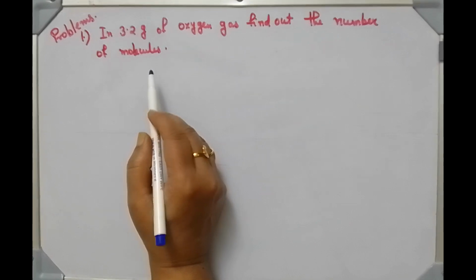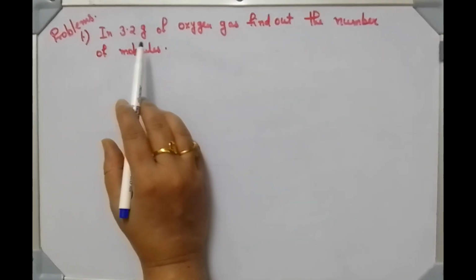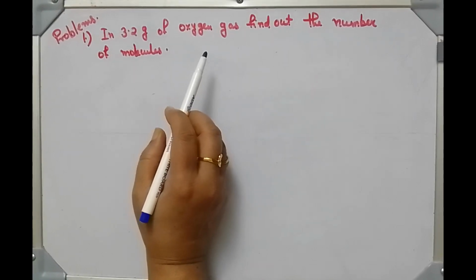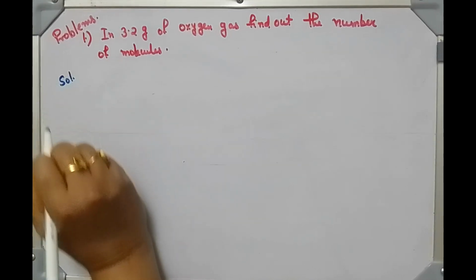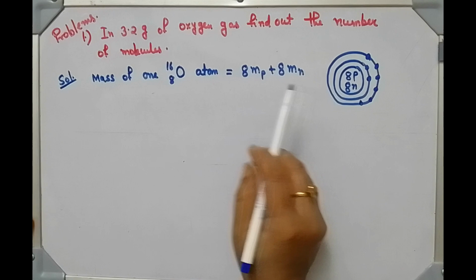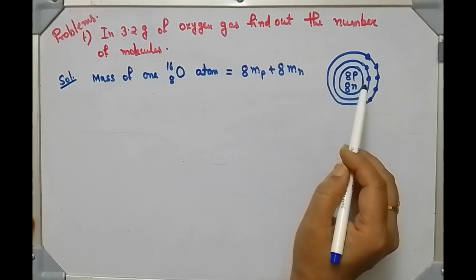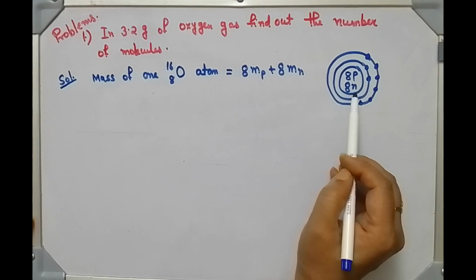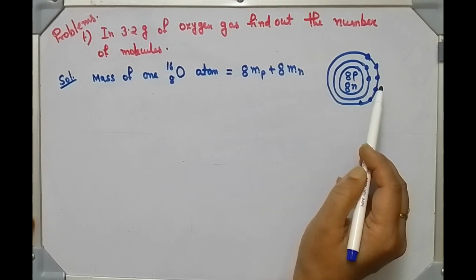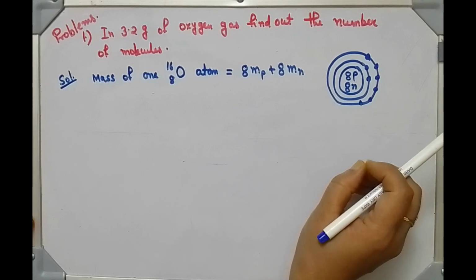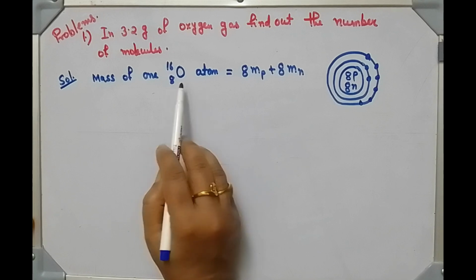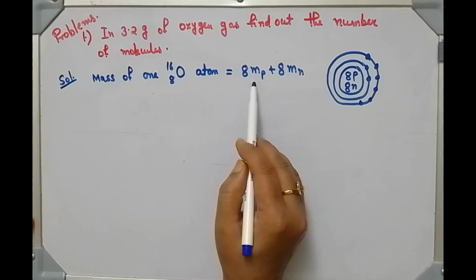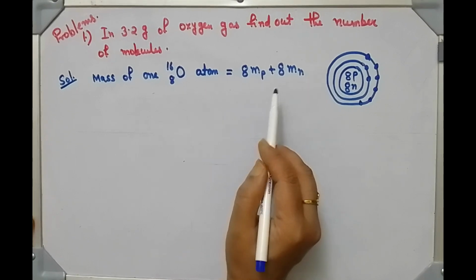Let's try some problems. Number 1. In 3.2 gram of oxygen gas, find out the number of molecules. Now see, in one oxygen atom, in the nucleus, there is 8 proton and 8 neutron, and outside the nucleus, 8 electrons are revolving. Since mass of electron is negligible, we can consider that mass of one oxygen atom is mass of 8 proton plus mass of 8 neutrons.